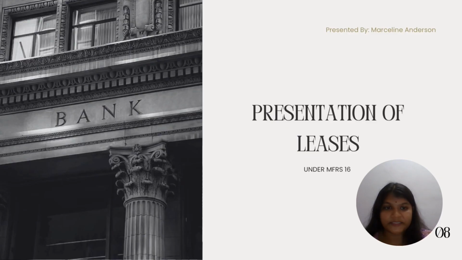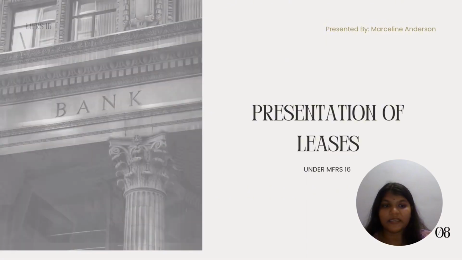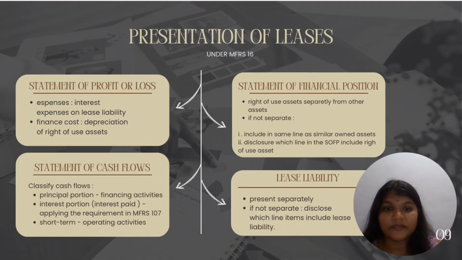I'm going to talk about presentation of lease under MFRS 16. It requires companies to present lease information clearly in their financial statement to show how lease affect assets, liability, income and cash. First of all is statement of profit or loss. Interest expenses on lease liability and depreciation of right of use assets, ROU, are presented separately. This separates financing costs from operating costs, giving a clearer picture of the impact of lease on profitability.